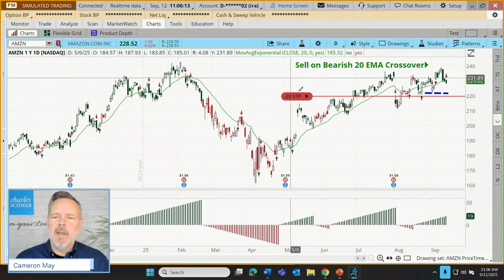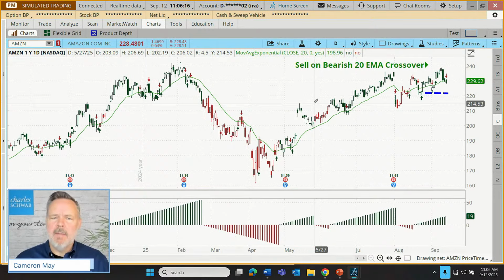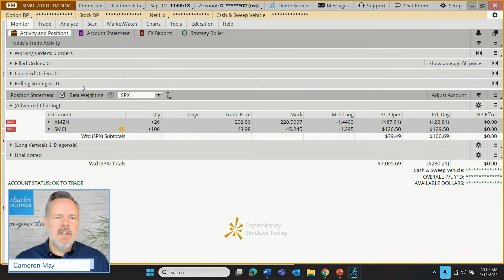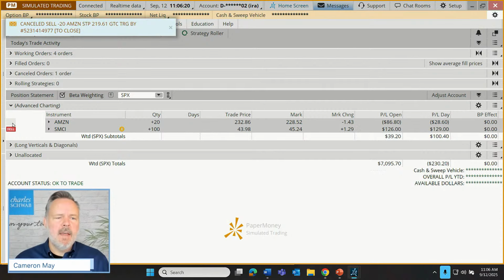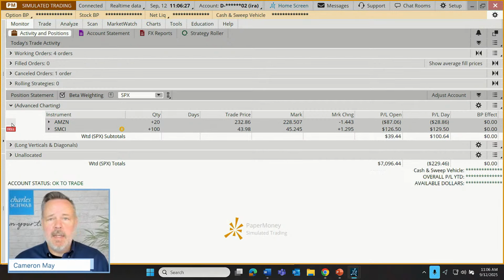First thing I'm going to do here, I'm going to do it from the charts just to demonstrate that it can be done. Click on the stop. Let's cancel that order, and you'll notice there was a sell button right here to indicate that we had a stop in place. When I click the X on the little, what we call a pill on the chart, it deletes that order, because we don't want to stop out there on some shares that we no longer own. So that's been canceled.